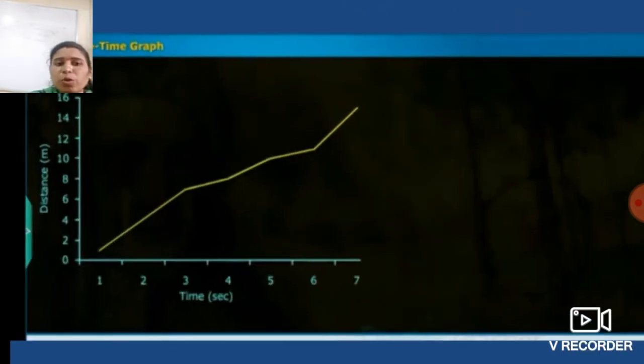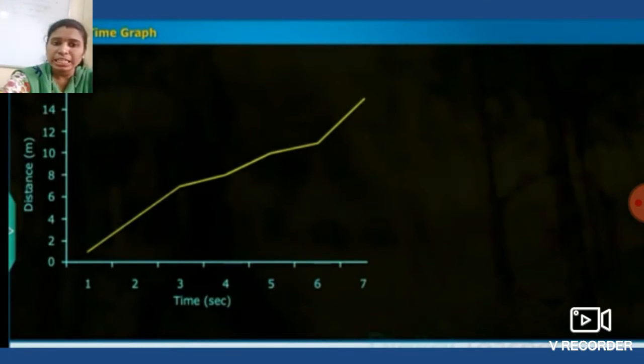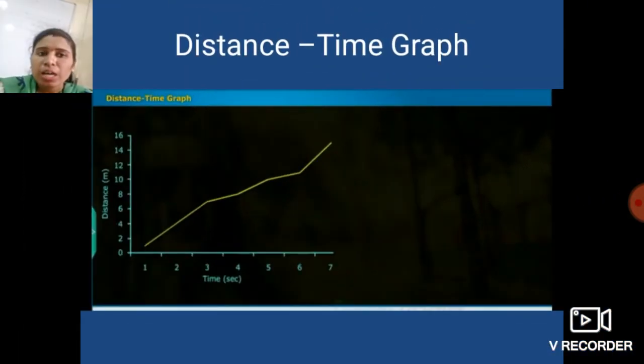Suppose any body is in motion, we can graph that information in terms of time and distance, and we get the distance time graph, which is a line graph. How to draw the distance time graph, we are going to study in the upcoming slides.